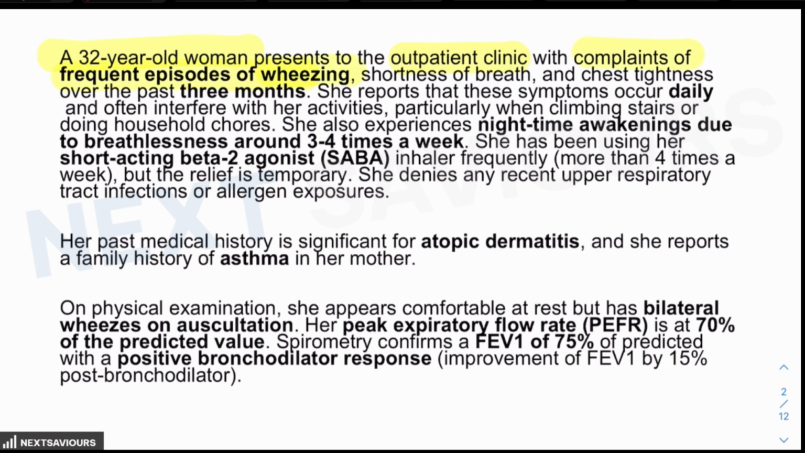Now, when you see the word wheezing, there is always a possibility that you are dealing with a question of obstructive pulmonary disease. There is going to be shortness of breath and tightness of the chest over the last 3 months. So these are the first two lines of the question on the basis of which you have to identify which type of obstructive pulmonary disease you have to proceed with.